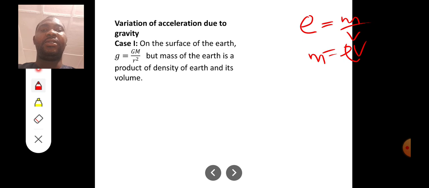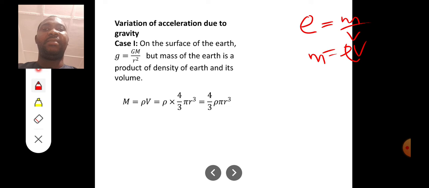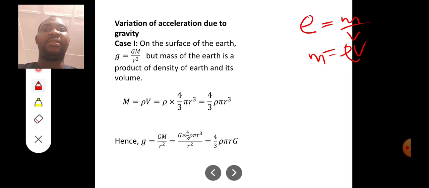At this point, mass is density times volume, where density is rho, and the volume of the Earth, a sphere, is 4 over 3 pi r cubed. So by the time we multiply, we get 4 over 3 rho pi r cubed. Hence, Gm all over r squared becomes G times 4 over 3 rho pi r cubed all over r squared.